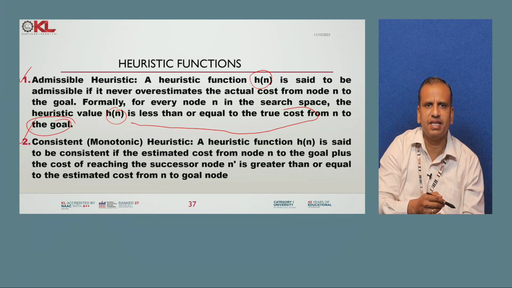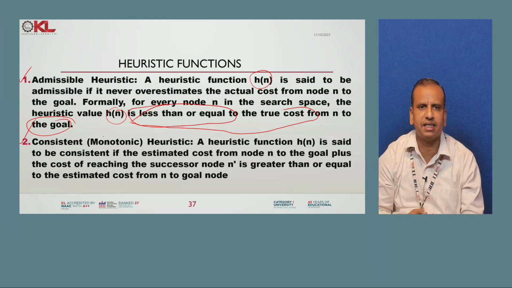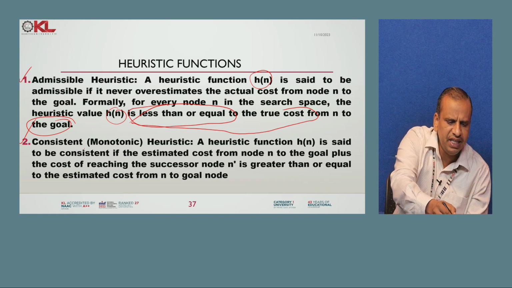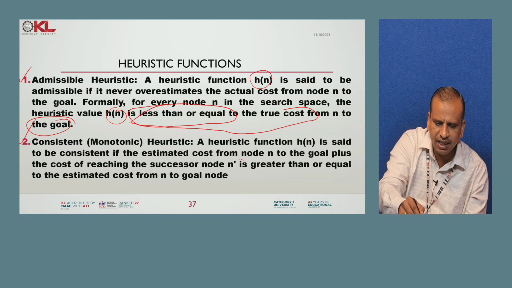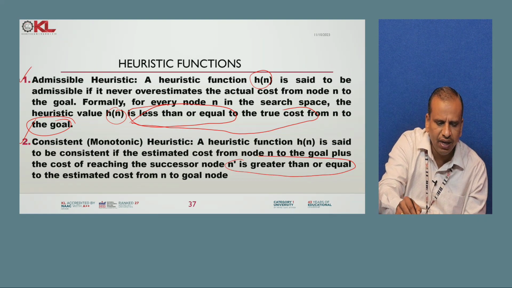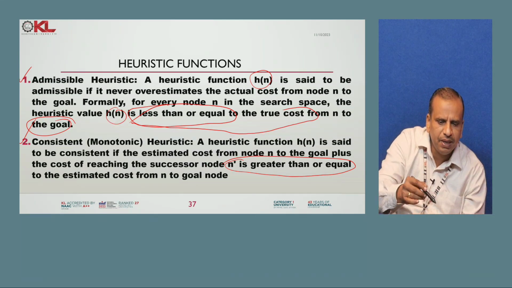See here, less than or equal, this is the main essence. Whereas for the consistent or monotonic heuristic function, the h of n is greater than or equal. That is the only difference, greater than or equal to the estimate from the goal state.